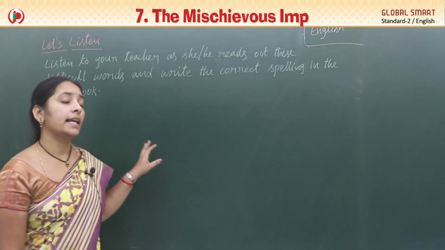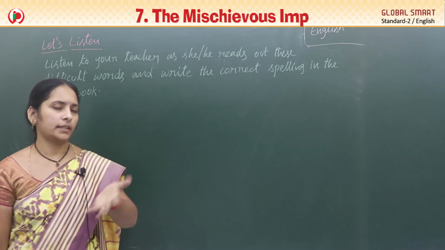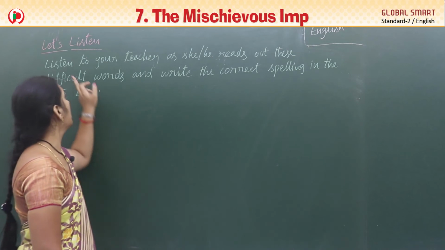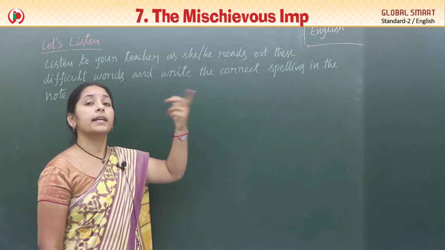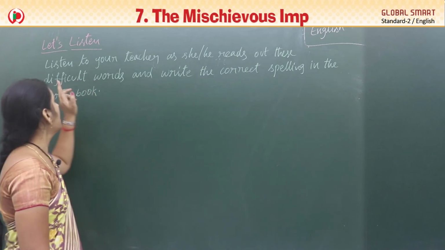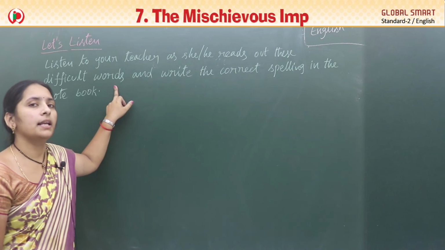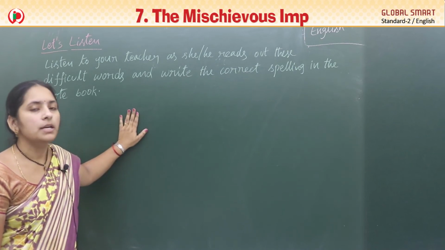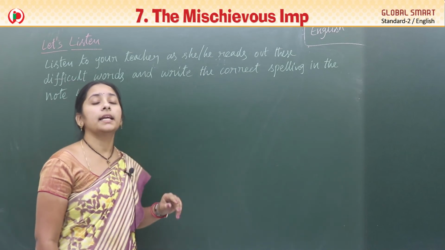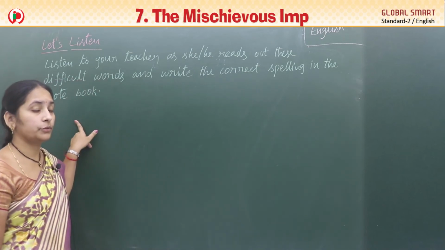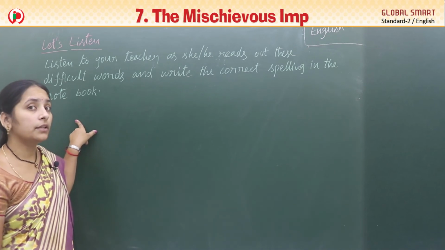See, children, the next topic we have is listening. Listen to your teacher as she or he reads out these difficult words. From the lesson we are going to give some difficult words and write the correct spelling in the notebook. So open your notebook and I'll tell you the words.